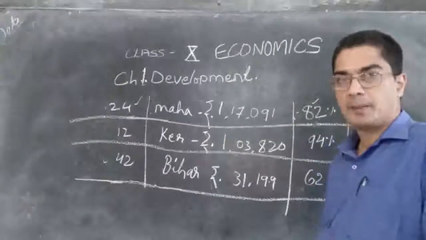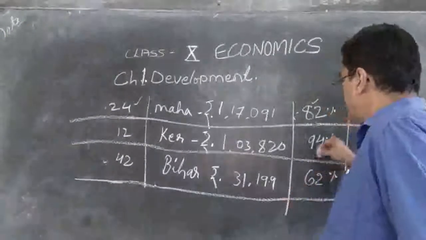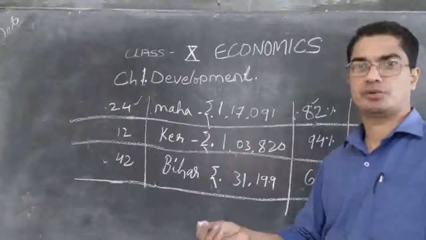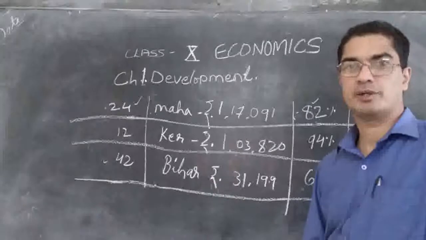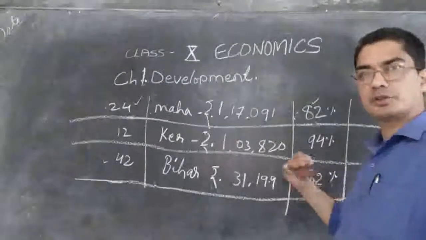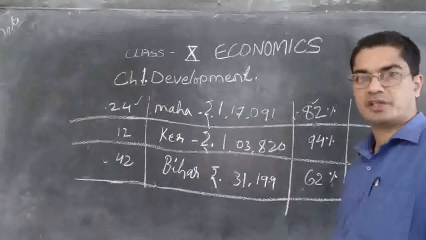Now let us see about people who go to high schools. This is elementary schools. To read and write, enough people go up to class 2, 3, 4, 5 and so on. They will be able to read and write. So the rest of the people are not even able to go to school even up to class 1 or 2.